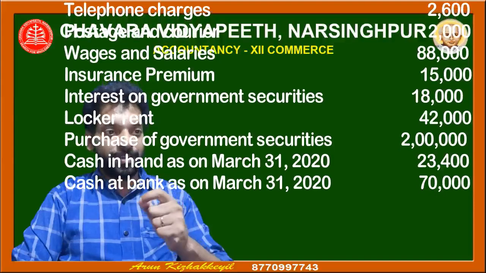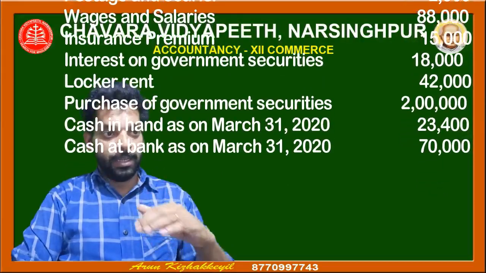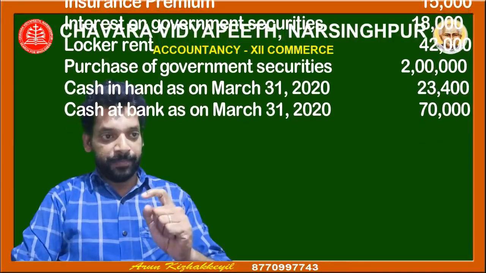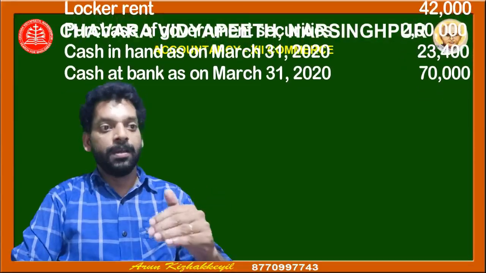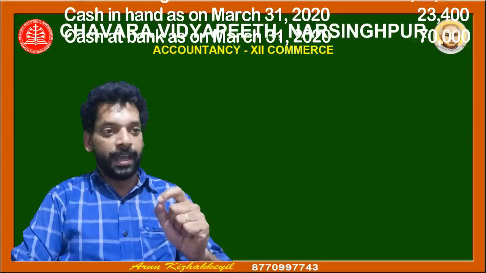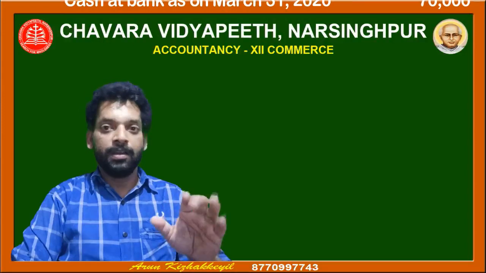Interest on government securities, receipts, debit side. Locker rent, also receipts, debit side. Purchase of government securities means investment, payment, credit side. Cash in hand, cash at the bank given at the end, these are the closing balance.